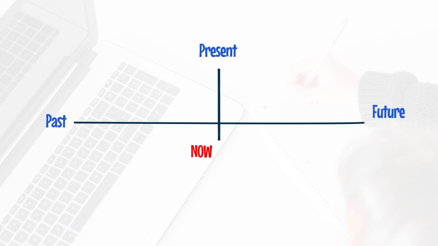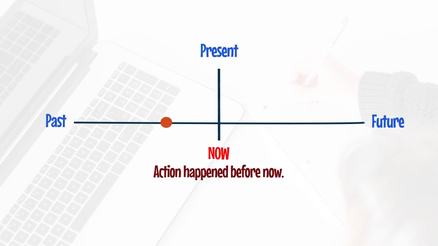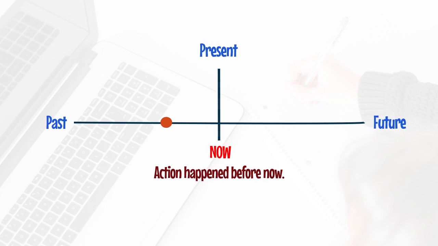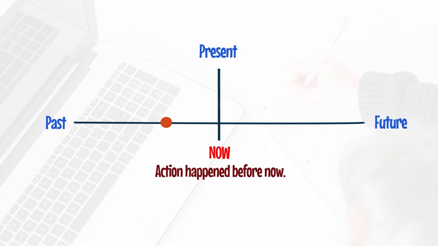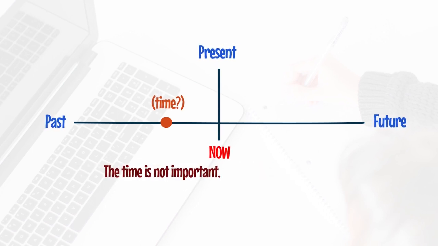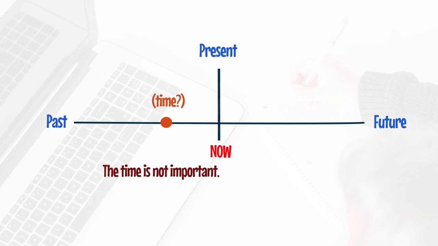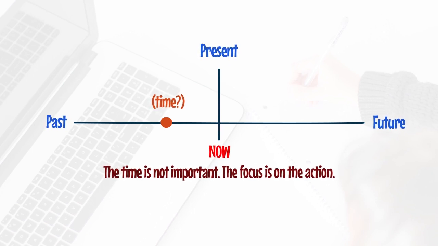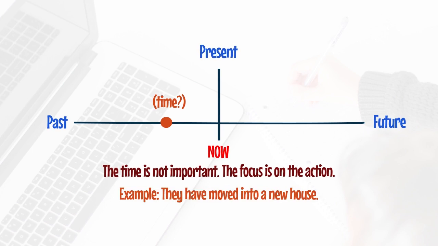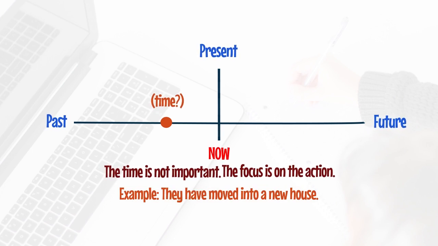The most common use for the present perfect tense is when we need to talk about an action that has taken place once or many times before now. The exact time when the action happened is not important. The focus of the present perfect is on the action. Example: they have moved into a new house.